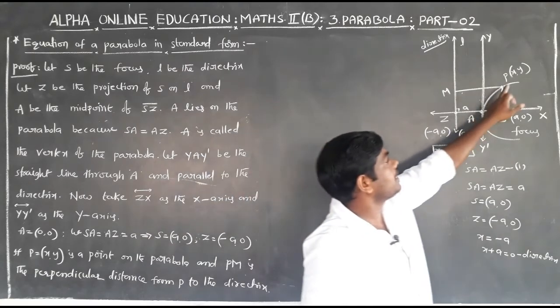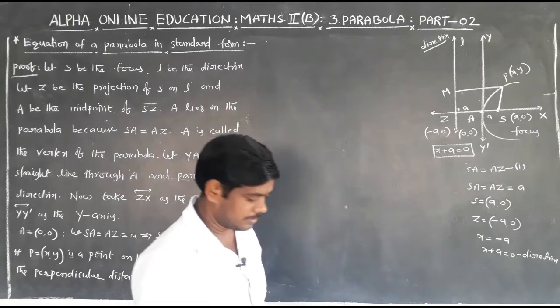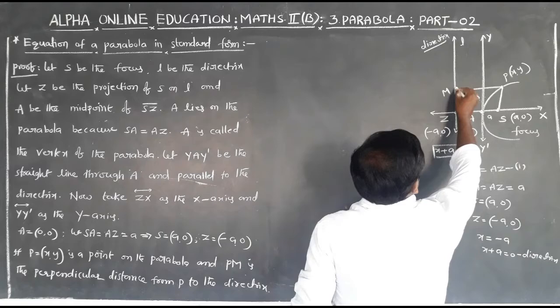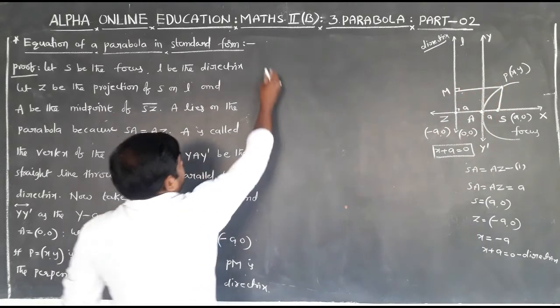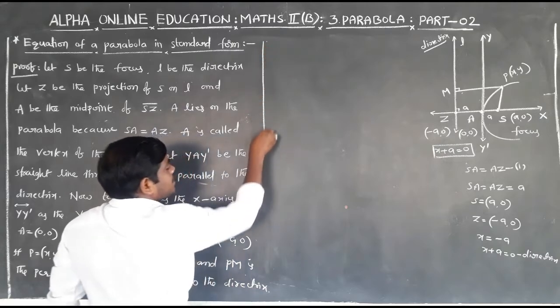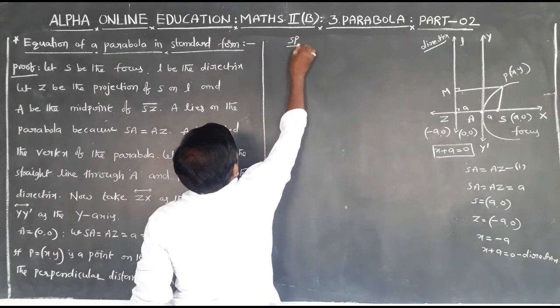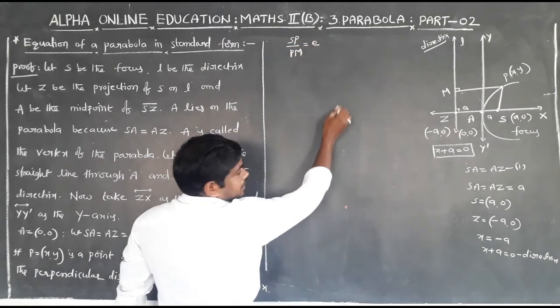Here let P(x, y) be any point on the parabola. Here PM is the perpendicular distance from P to the directrix. By the definition of the conic, SP by PM is equal to e.